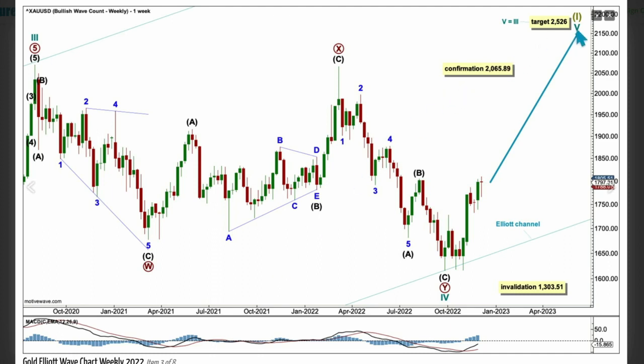Within it, super cycle wave 1 is an incomplete impulse, with cycle 1 and 2 complete off to the left of the chart. Here is the end of 3 and 4 and the start of 5. The target is for cycle 5 to reach equality in length with 3 at 2526. There are multiple problems in terms of Elliott wave for this wave count, so I judge it to have a lower probability.